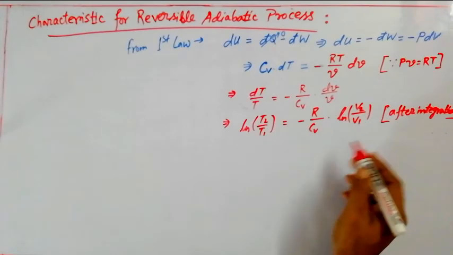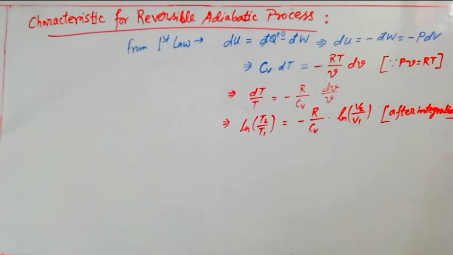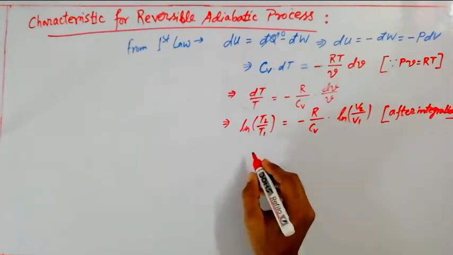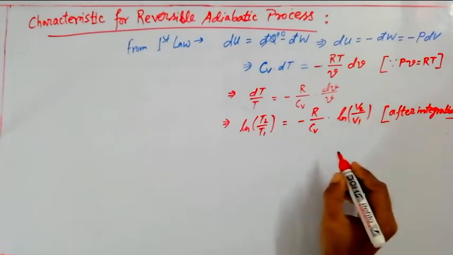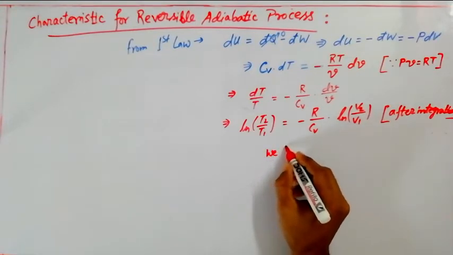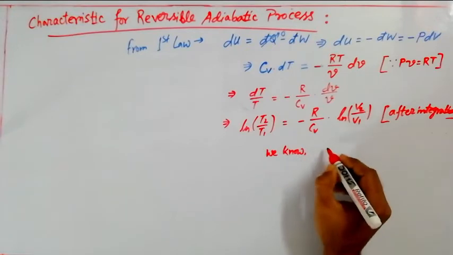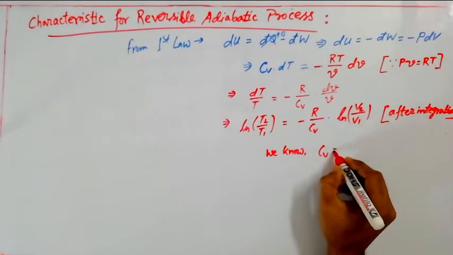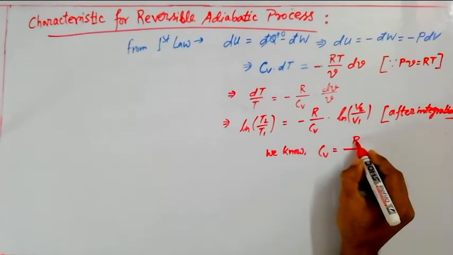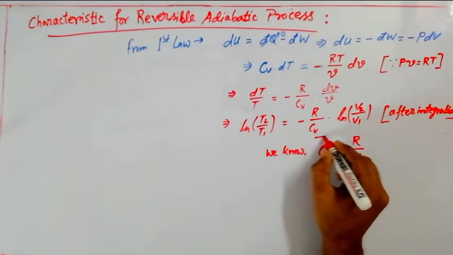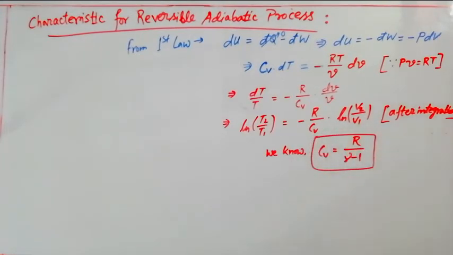So this equation looks like this one, and already in our previous video we have used a relation. I can conclude here that Cv equals R by gamma minus 1. That expression we already used in our previous lecture.